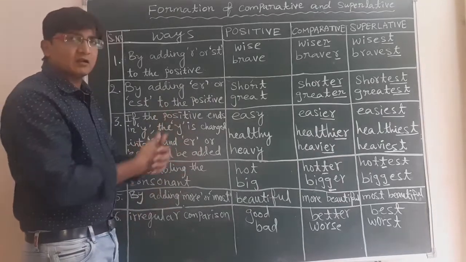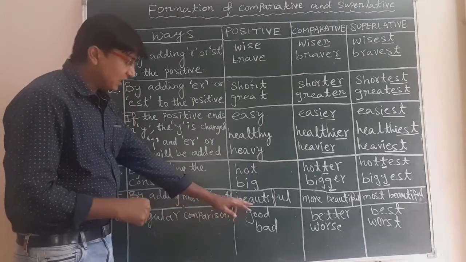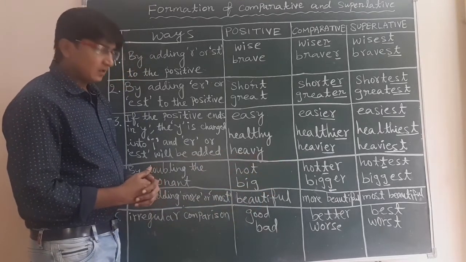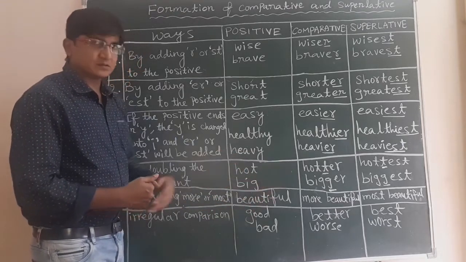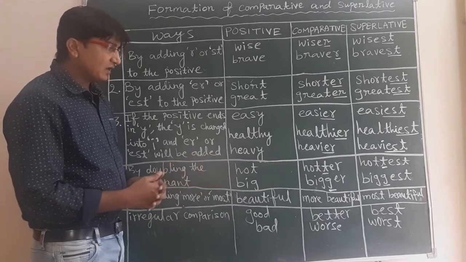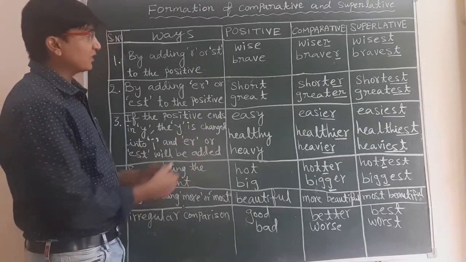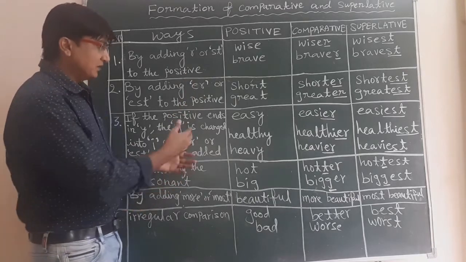That is called irregular. Look at the examples: good, better, best; and bad, worse, worst. In this way we can form comparative and superlative degrees.